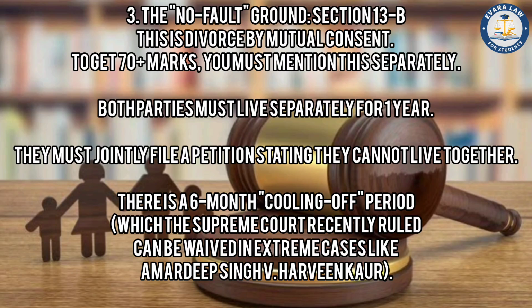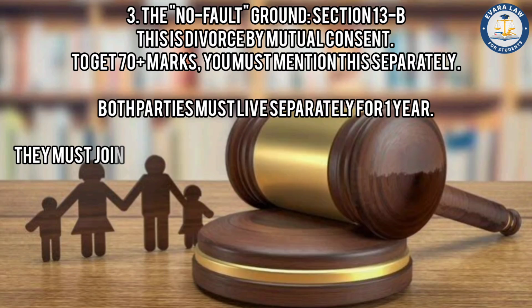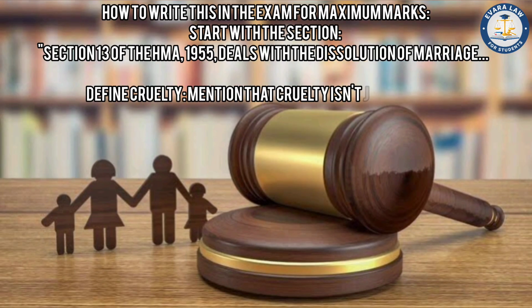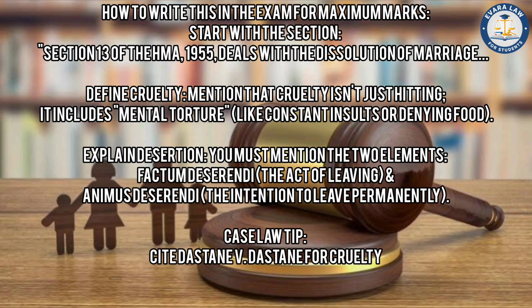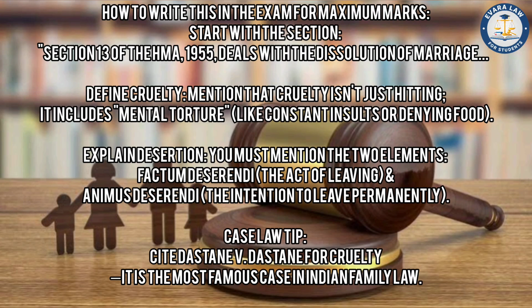Now after this, I will give tips for the exam on how to write this for maximum marks. Start with the section: Section 13 of HMA 1955 deals with the dissolution of marriage. Definition of cruelty: mention that cruelty isn't just hitting. It includes mental torture, like constant insulting and denying of food. Third, you must write an explanation of desertion. You must mention the two elements: factum of desertion, the act of living apart, and animus deserendi, the intention to live apart permanently.